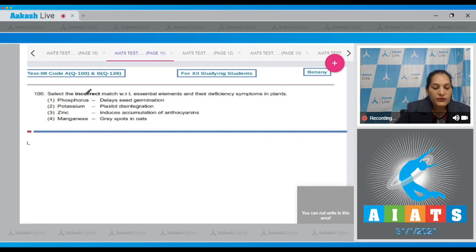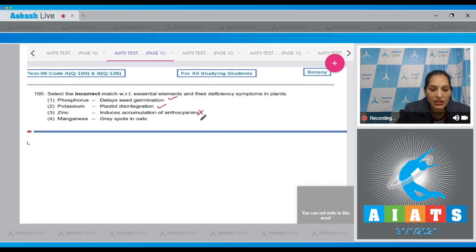Question number 100. Select the incorrect match with respect to the essential elements and their deficiency symptoms in plants. First is phosphorus. It delays the seed germination. Yes, without phosphorus, seed germination can be delayed. Second, potassium, plastid disintegration. Correct. Third is zinc, induces accumulation of anthocyanin in the plant. No, this is not correct.